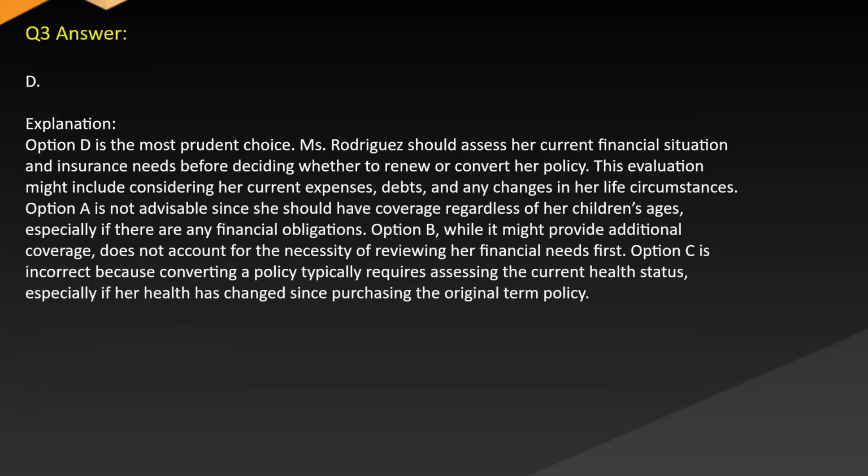Answer. D. Explanation. Option D is the most prudent choice. Ms. Rodriguez should assess her current financial situation and insurance needs before deciding whether to renew or convert her policy. This evaluation might include considering her current expenses, debts, and any changes in her life circumstances. Option A is not advisable since she should have coverage regardless of her children's ages, especially if there are any financial obligations. Option B, while it might provide additional coverage, does not account for the necessity of reviewing her financial needs first. Option C is incorrect because converting a policy typically requires assessing the current health status, especially if her health has changed since purchasing the original term policy.